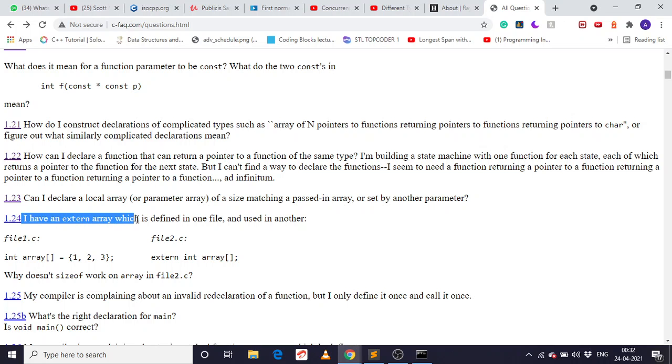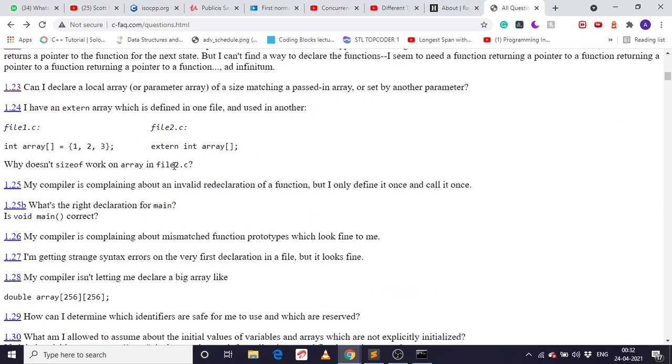I have an external array which is defined in one file and used in another file. So this is file 1, this is file 2. What does sizeof give in file 2.c?